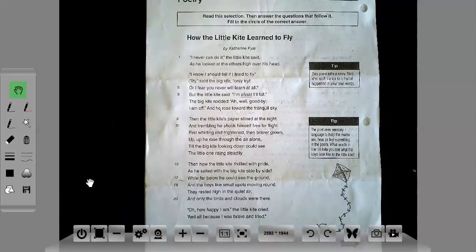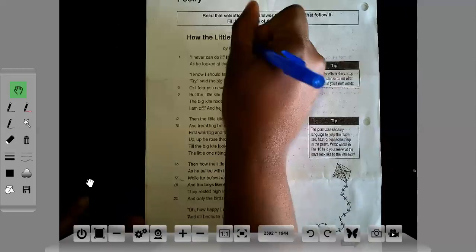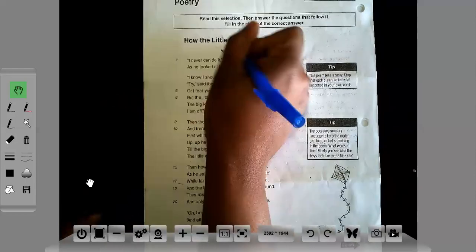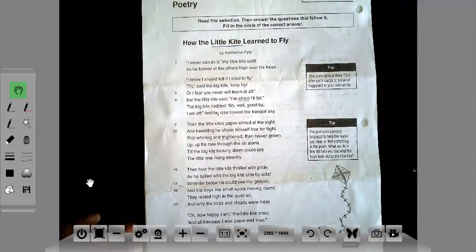I also noticed that there's a character. The kite is a character. We have the little kite and we also have the big kite as characters. And remember, what type of poetry do we read that tells us a story? Well, that type of poetry will be a narrative. So I'm going to double check to make sure that I'm correct. I see characters. That's a part of a story. Is there a problem? Yes, there is a problem.